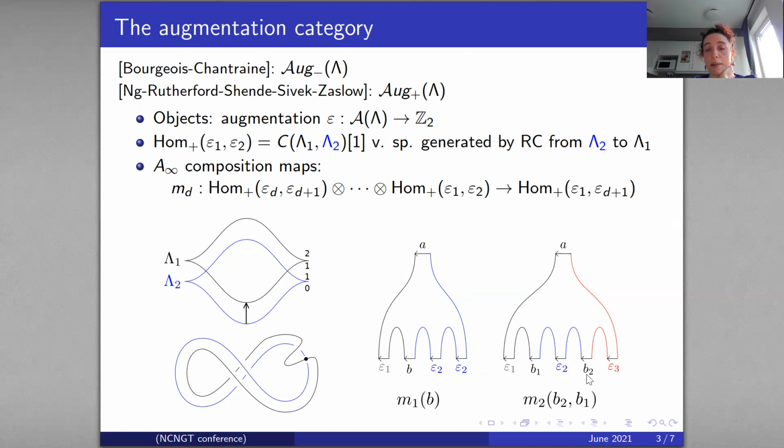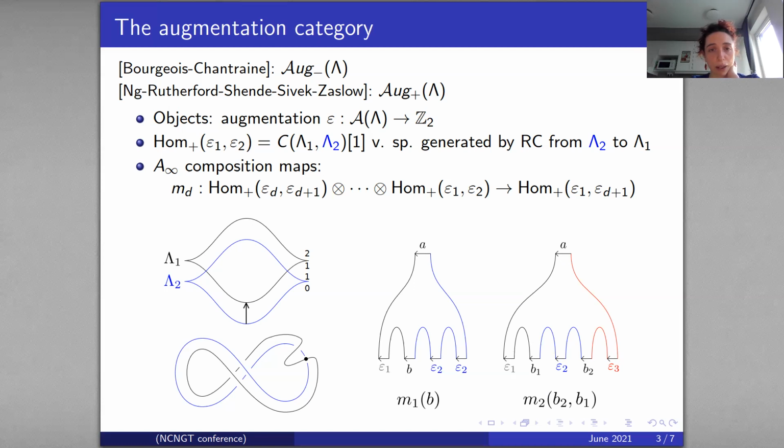And then in a similar way, m2 will be defined by a count of curves like this, with two mixed Reeb chords as negative asymptotics, one positive mixed Reeb chord asymptotic, and a certain number of pure Reeb chord asymptotics, etc., for d greater than 2.